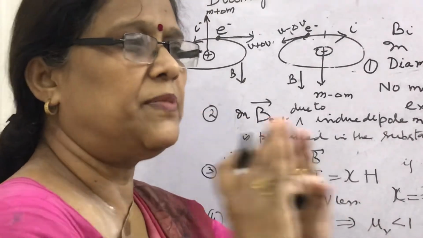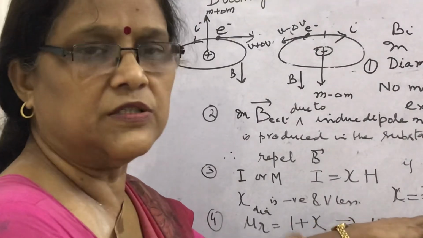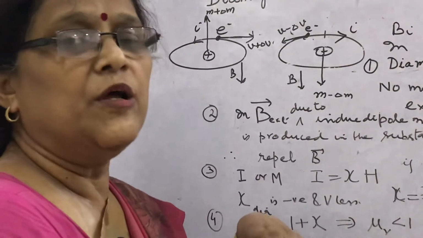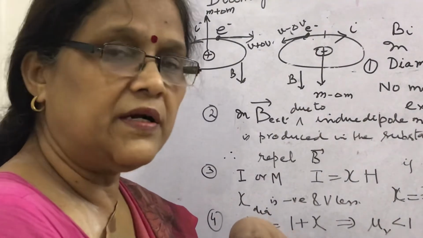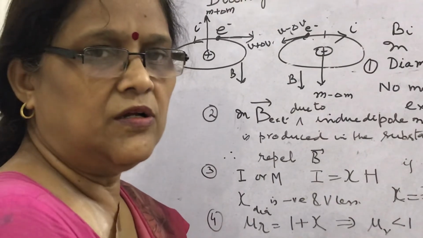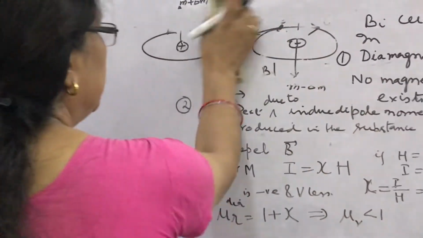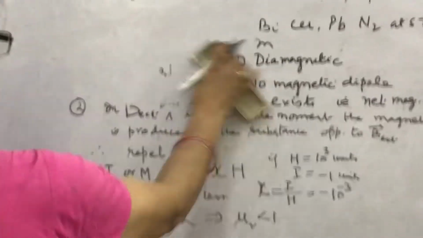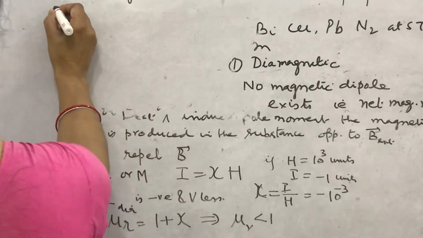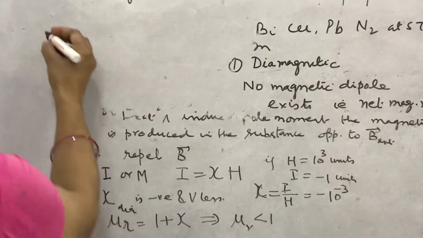Because 100% intensity of magnetic moment is induced in the atoms of superconductors when they are placed in the magnetic field, but in opposite direction to the applied magnetic field. What can we say about superconductors? That a perfect diamagnetic material is superconductor.